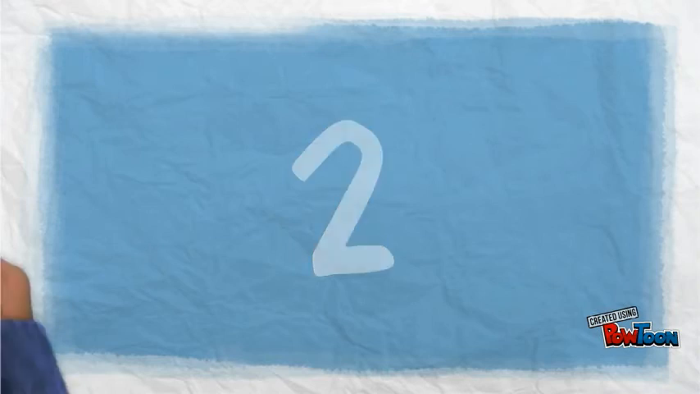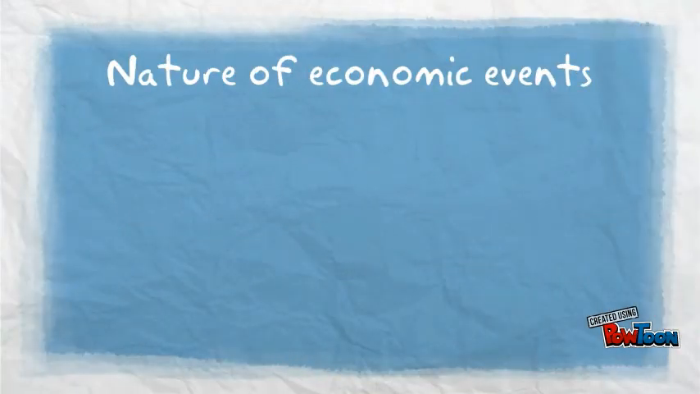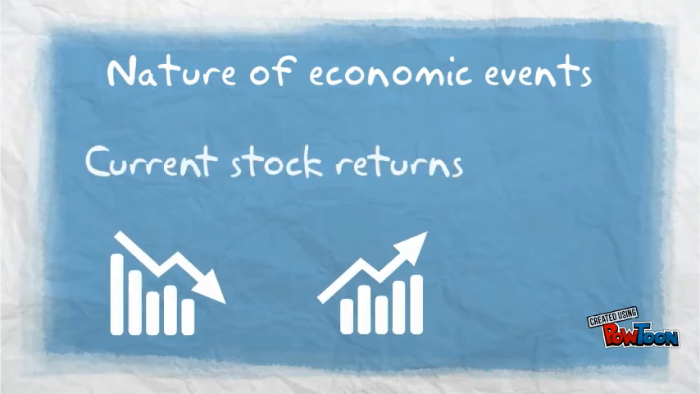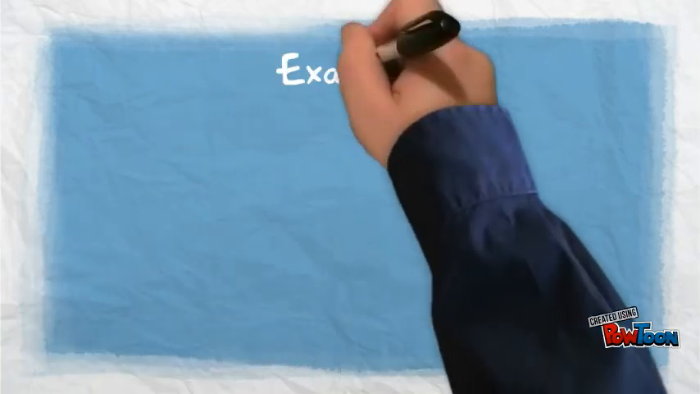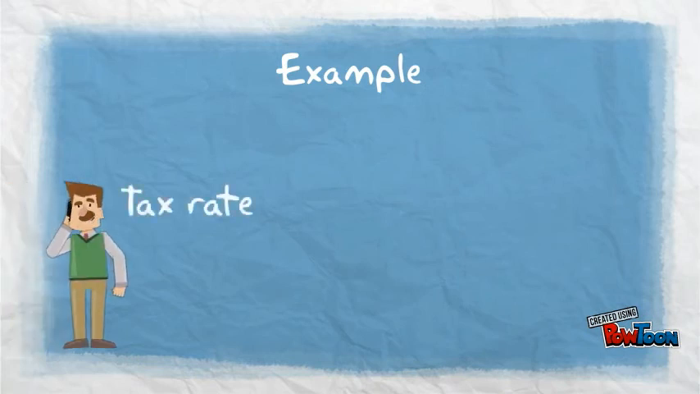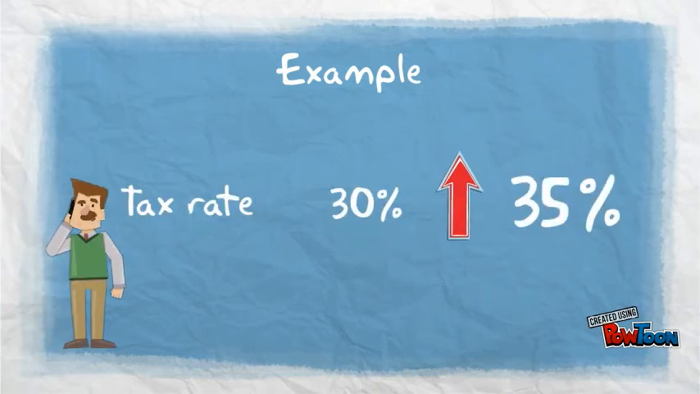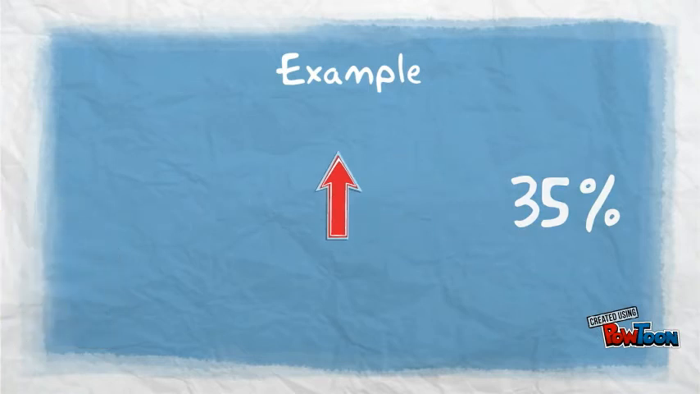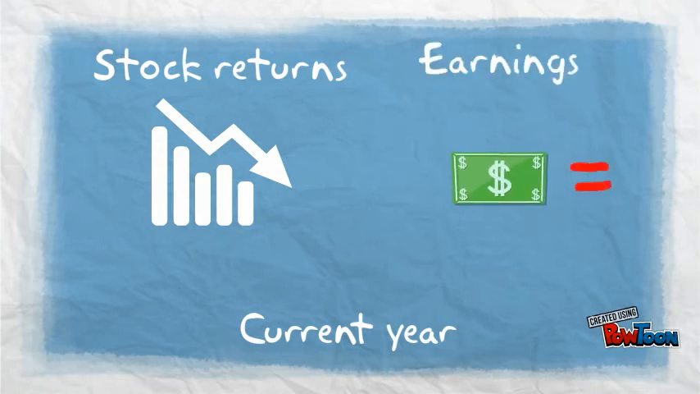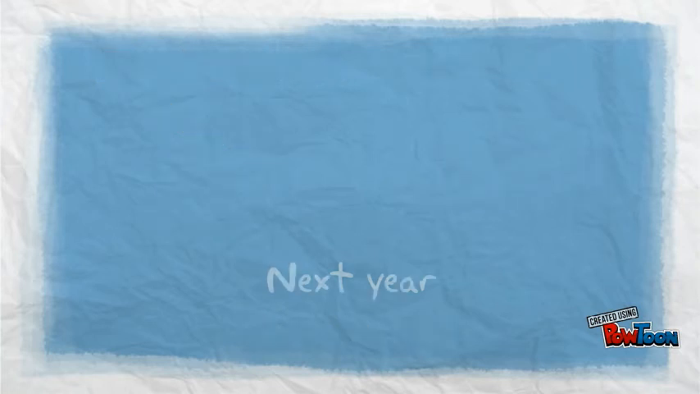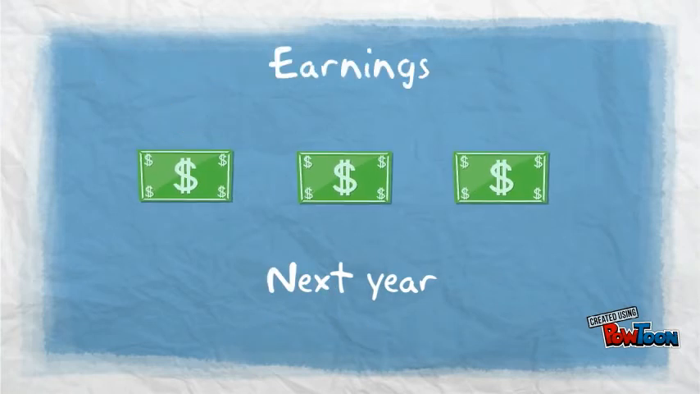The second feature is the effect of the nature of economic events. This feature indicates that the stock returns of the current period will be affected after an event, but the earnings of the current period will not be affected. As an example, let's take a pre-announced increase in the tax rate from 30 to 35% as of next year. The change in this number will influence stock returns, because the change in tax is instantly taken into consideration. The earnings will not change, because the increase does not yet apply for the current year. Next year, the earnings will decrease because of the higher tax payment.